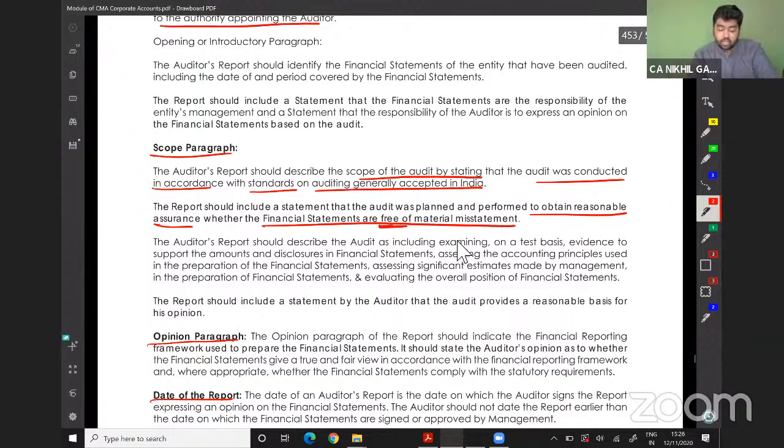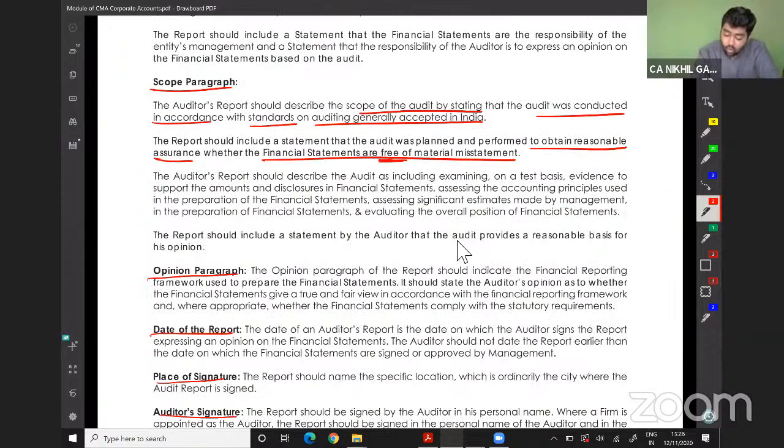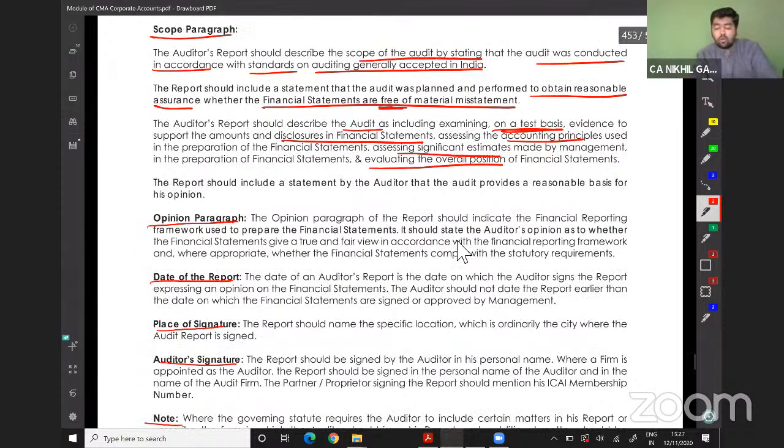The auditor's report shall describe the audit as including examining, on a test basis, evidence to support the amounts and disclosures in the financial statement, assessing the accounting principles used in preparation of the financial statement, assessing financial estimates made by the management in preparing the financial statements, and evaluating the overall presentation of the financial statements. The report shall also include a statement that the auditor provides a reasonable assurance on the basis of his opinion.